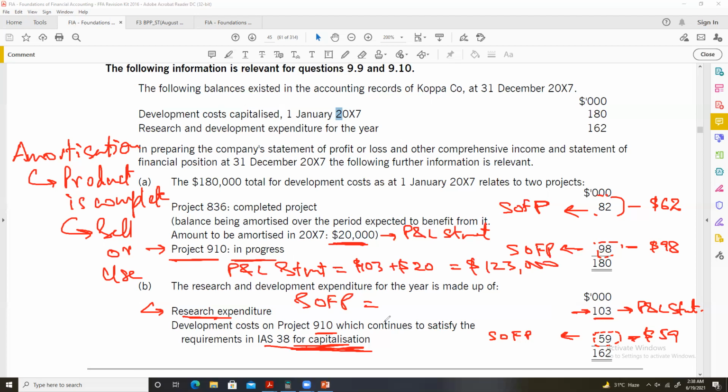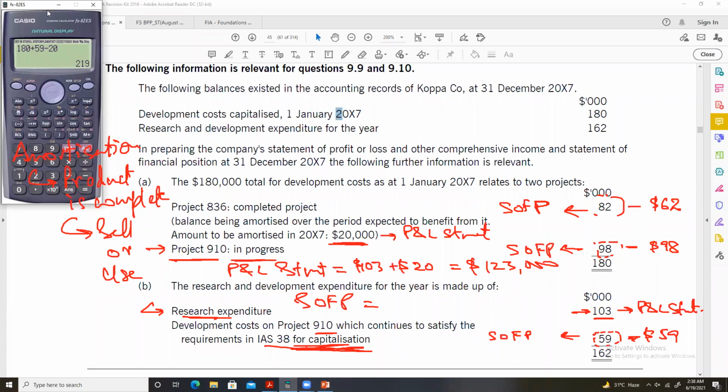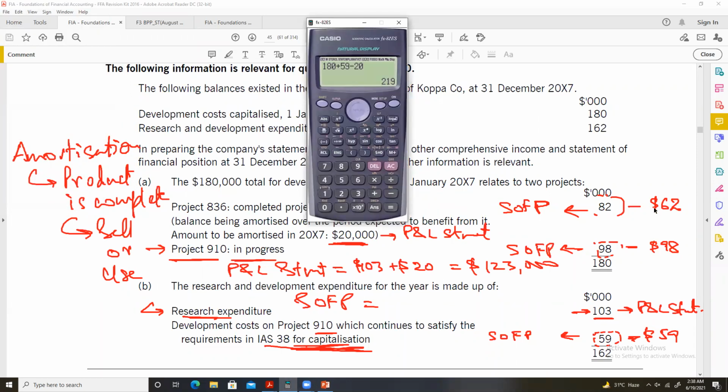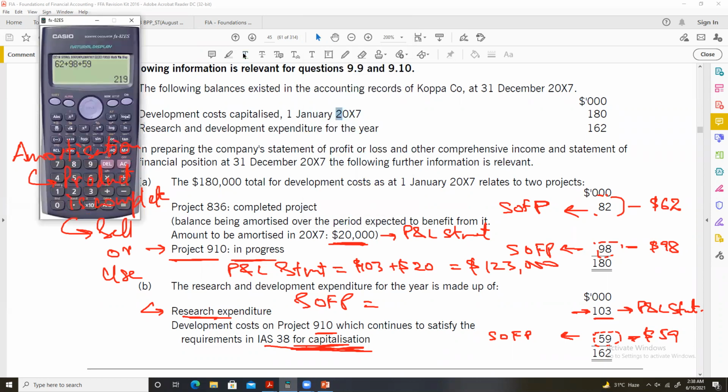In the same way, how much will be recognized in the statement of financial position? Let's find out. Let me take out my calculator. Here, this $62,000 should be recognized in the statement of financial position, $98,000 should be recognized in the statement of financial position, and again $59,000 should be recognized in the statement of financial position, making it a total of $219,000. So these $219,000 will be recognized in the SOFP.